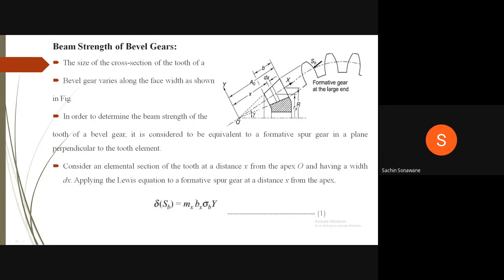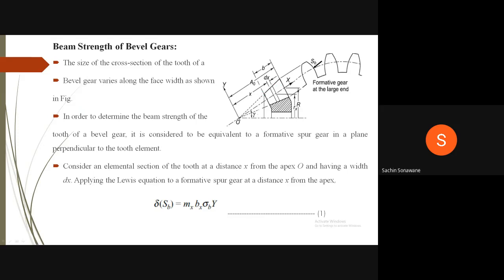Now, next point, that is beam strength of bevel gears. We have seen in case of spur gear and helical gear, beam strength is nothing but the capacity of the gear to transmit maximum tangential force without bending. Therefore, the size of the cross section of the tooth of a bevel gear varies along the face width as shown in figure. This varies along the face width.